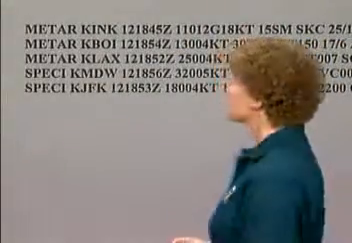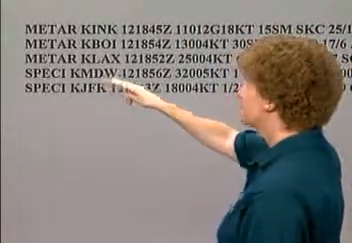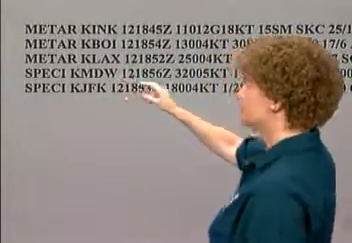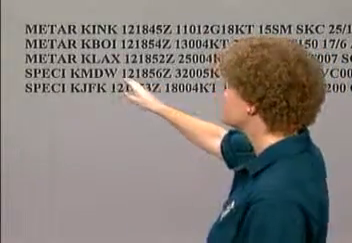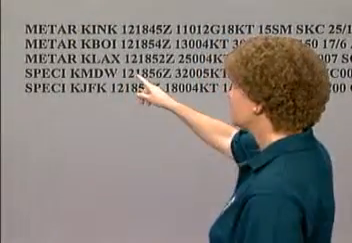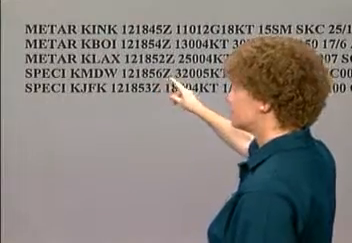Let's take a look at that report for KMDW and note the date and time, which is the information just after the airport identification. It tells you what day the observation was made. That's the first two digits, in this case the 12th of the month, and it also tells you the time it was taken, in this case 1856 Zulu.